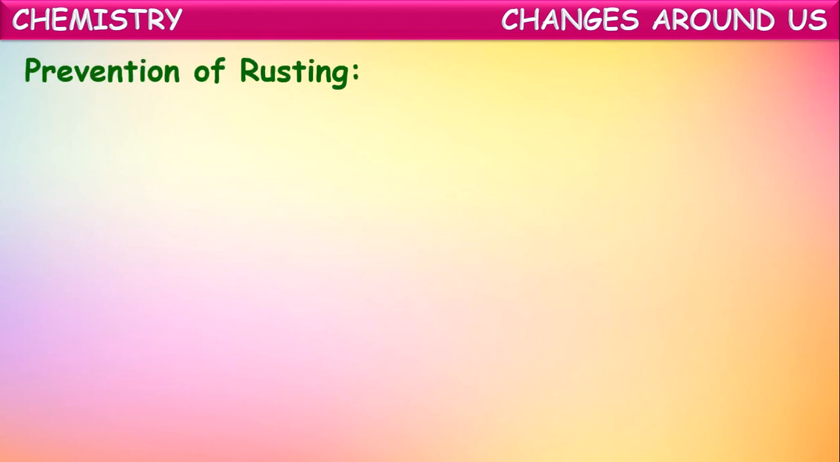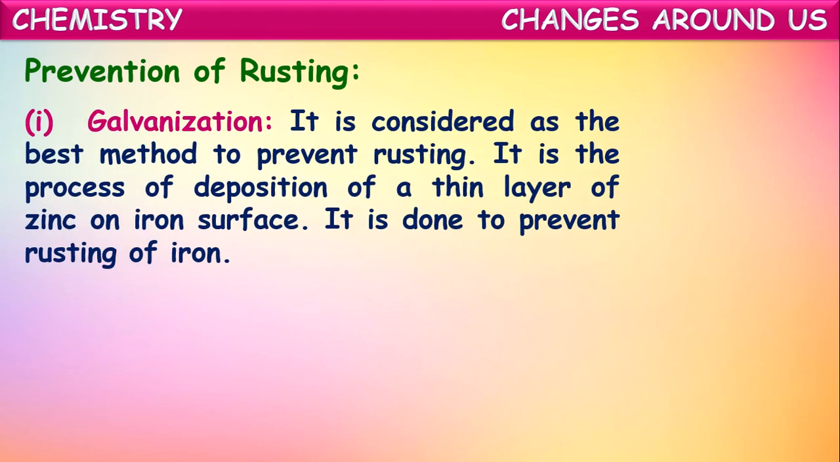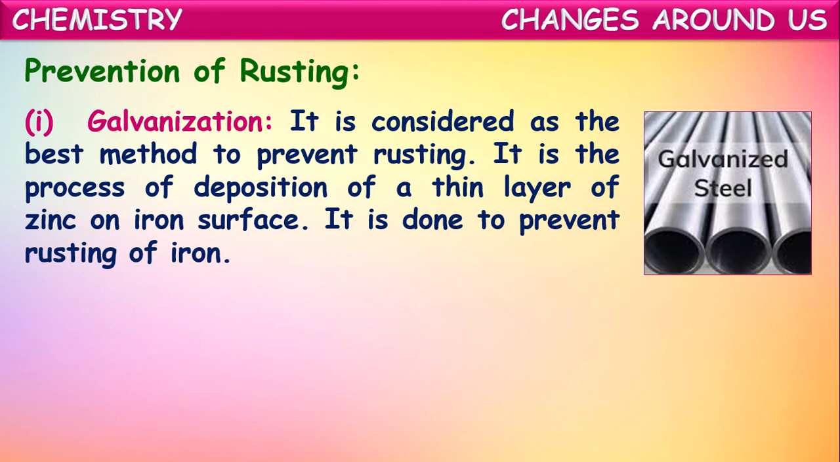Now let us see how to control this rusting. That we say is prevention of rusting. For prevention of rusting, we follow different methods for different purposes. One of them is galvanization. It is considered the best method to prevent rusting of iron objects. It is a process of deposition of a thin layer of zinc on iron surfaces. So the process of coating iron articles with a thin layer of zinc is called galvanization. It is done to prevent rusting of iron.